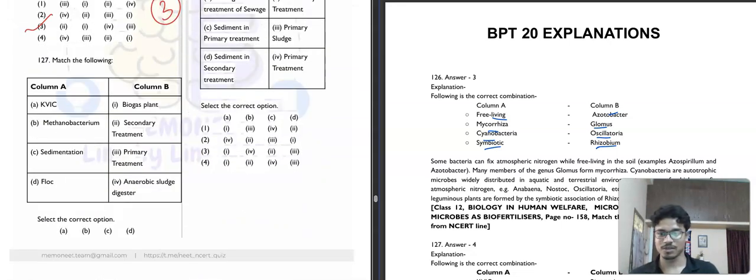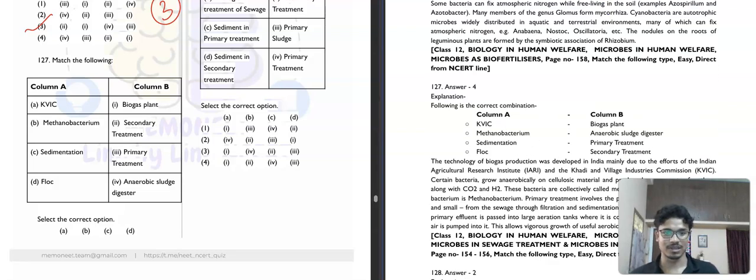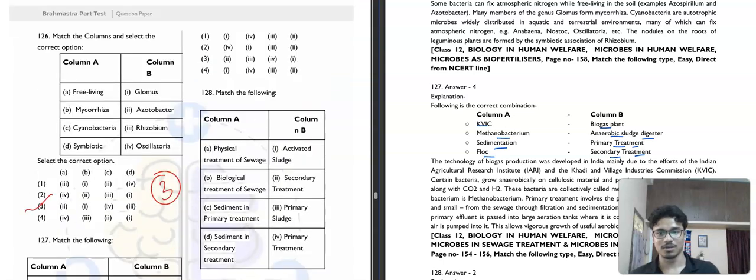Moving to the next question, question number 127, KVIC. Okay, KVIC, you know that, Khadi and Village Industries Commission. So KVIC, it will be associated with the biogas plant. Biogas plant was developed in India mainly by the Indian Agricultural Research Institute and KVIC. The Methanobacterium, anaerobic sludge digester, we can find sedimentation, primary treatment, and flock, this is a term that is associated with secondary treatment. So our correct answer for this question will be option number 4.